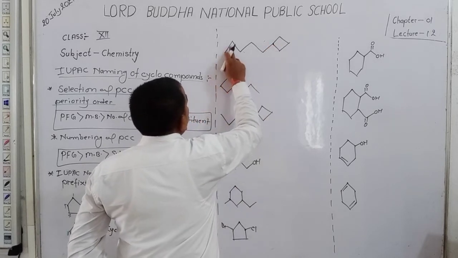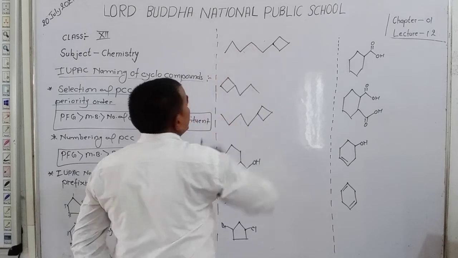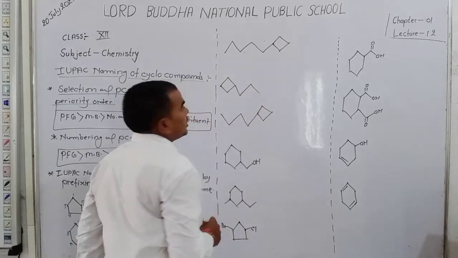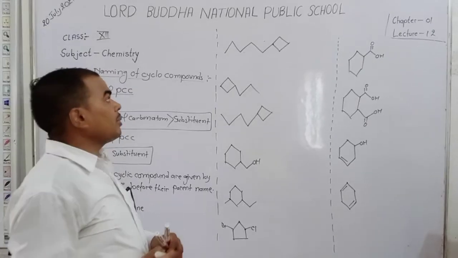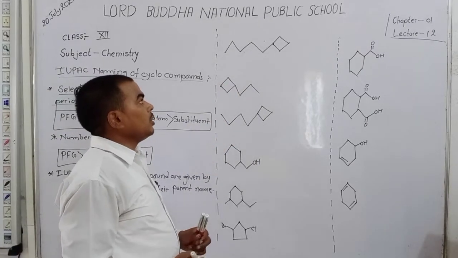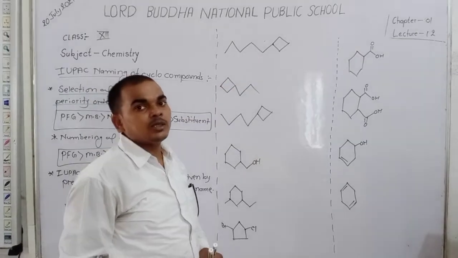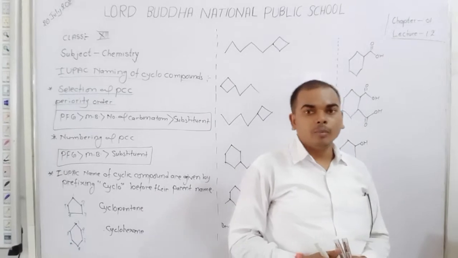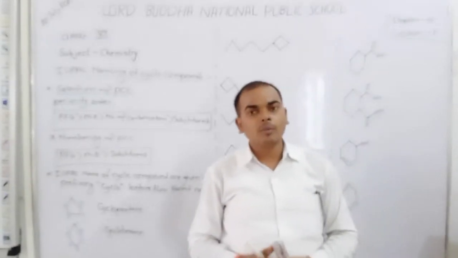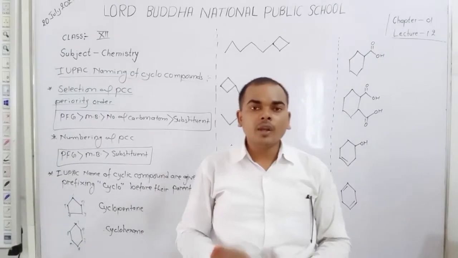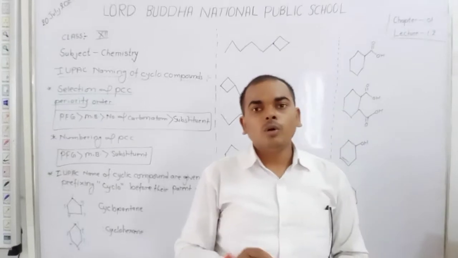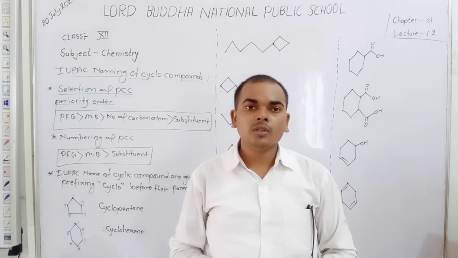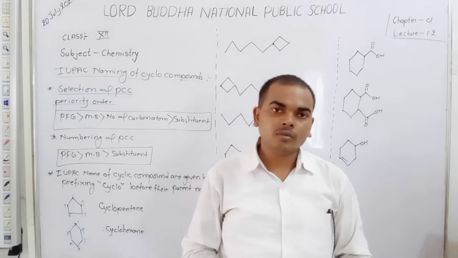So here 1, 2, 3, 4, 5, only 5 carbon. Here 1, 2, 3, 4 carbon. Dear students, you observe that the number of carbon in the open chain is 5, whereas the number of carbon in the cyclic chain is 4. That means in the cyclic chain the number of carbon is less than in the open chain. Dear students, when counting, the chain containing the larger number of carbon is given the priority.